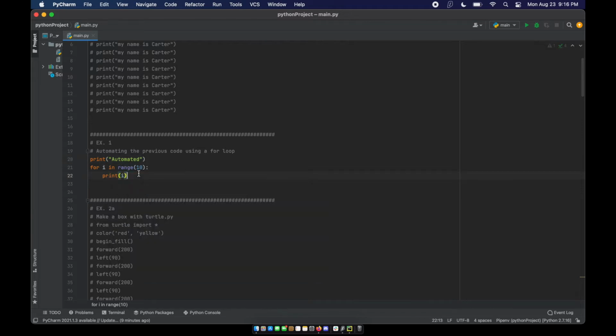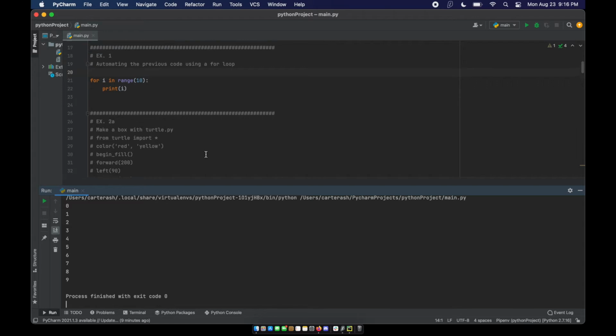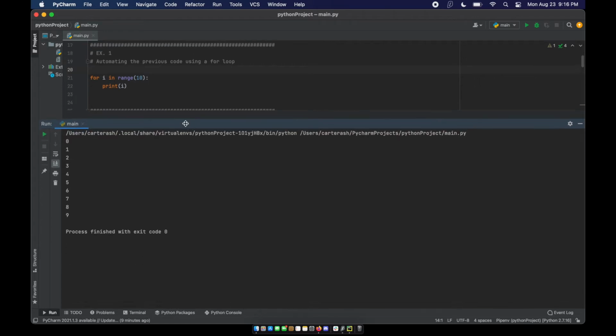If I plug i in there, so that's going to be this value right here, and I get that out of there as well, and I go ahead and run the code, you're going to see that i is a whole number starting at 0, 1, 2, 3, 4, because we told the for loop to iterate 10 times. This range method is going to make the number 10 an iterable number, so Python knows how to start at 0 and go all the way up to 10.